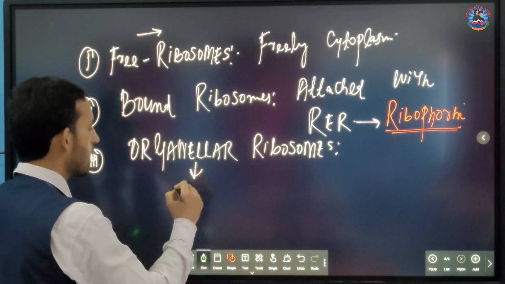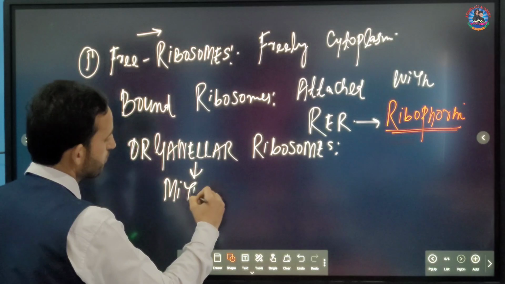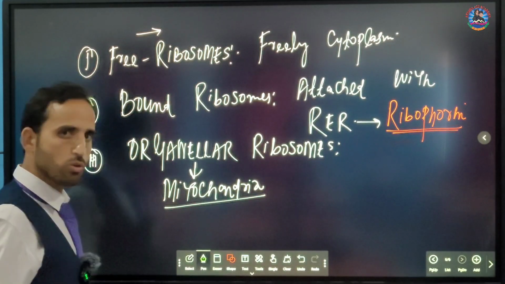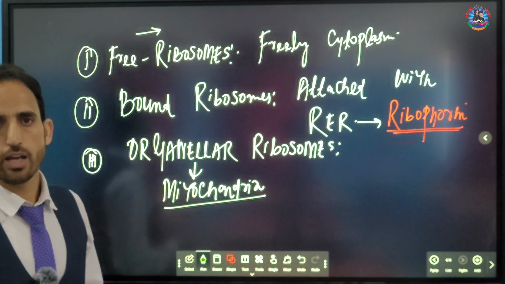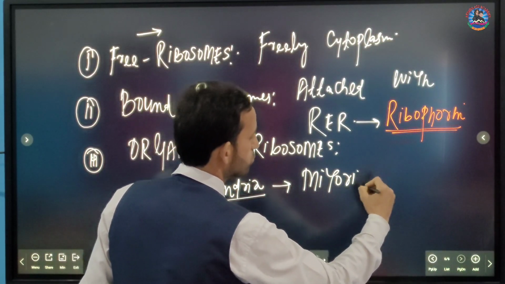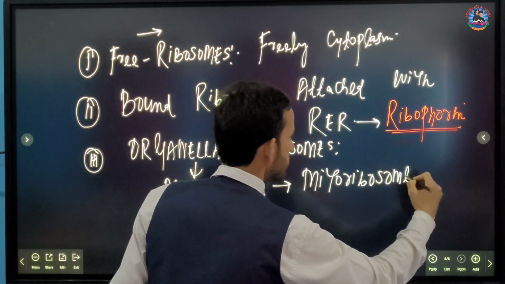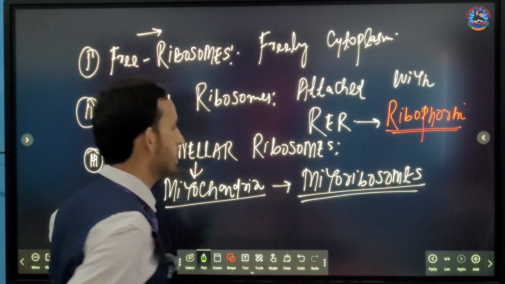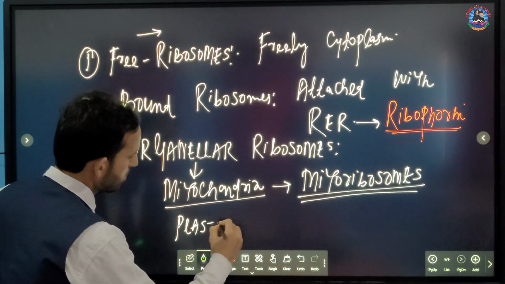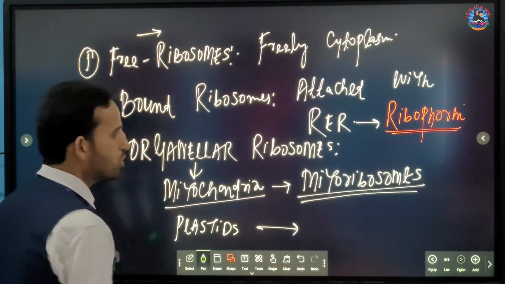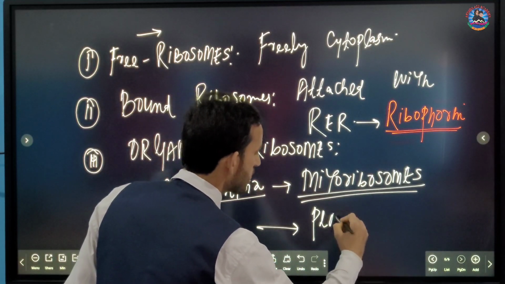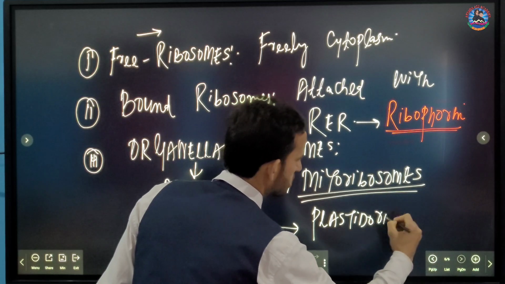The first one is the mitochondria, also called the powerhouse of the cell. The ribosomes inside the mitochondria are called mitoribosomes. The second one is the plastids. The ribosomes found inside plastids are simply called plastidoribosomes.